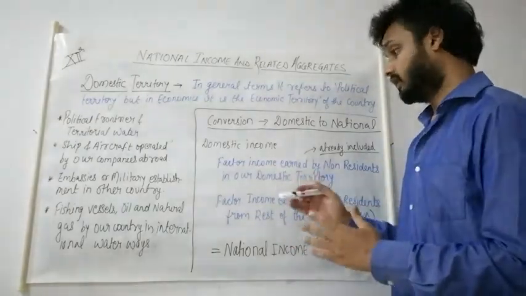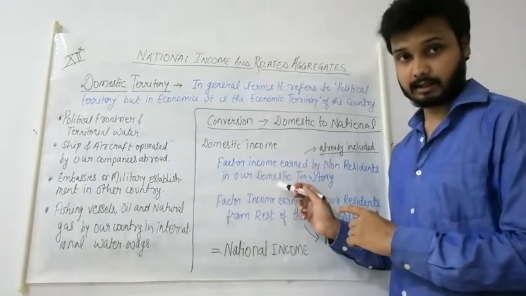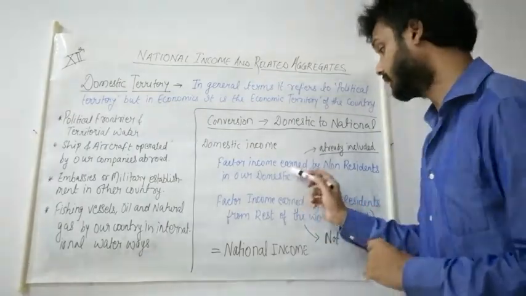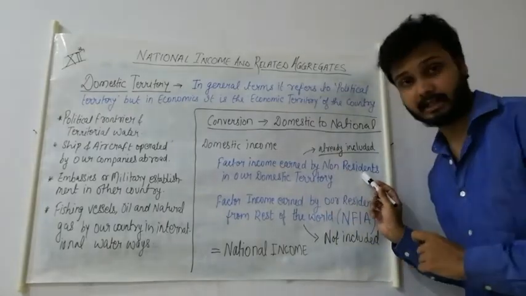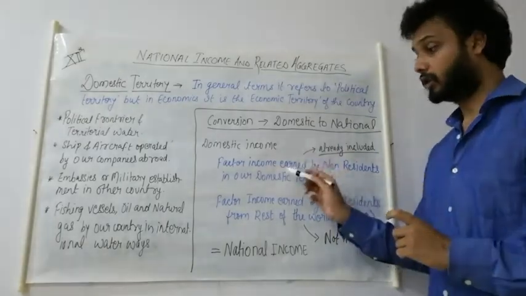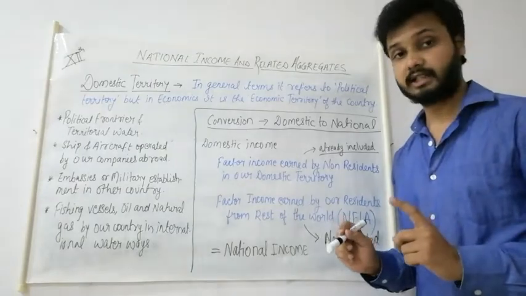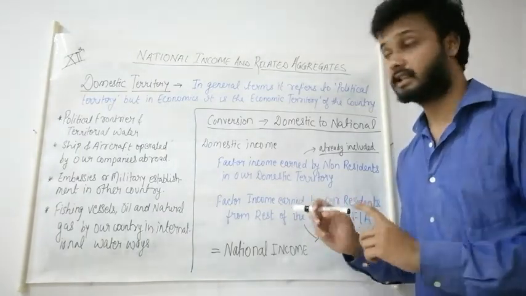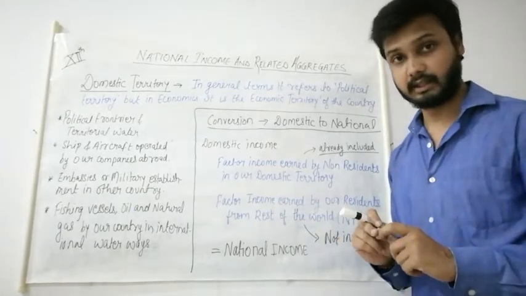So we have to not consider this, because this is the income earned by the non-residents, and we will only include the income earned by the normal residents, as we have seen in the meaning of national income.